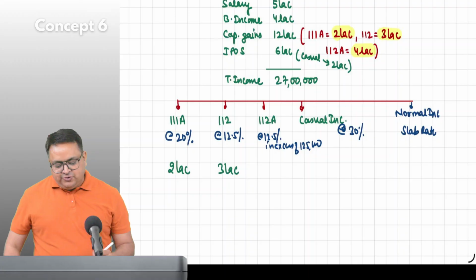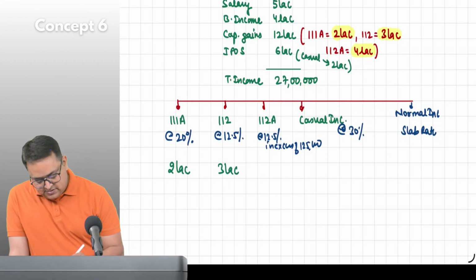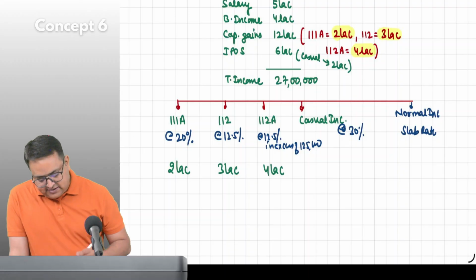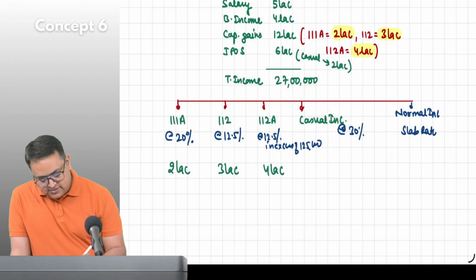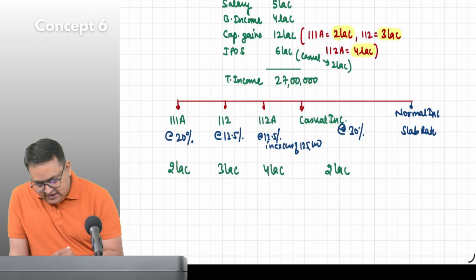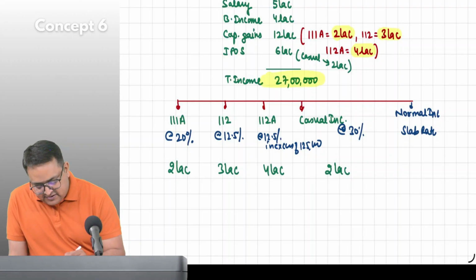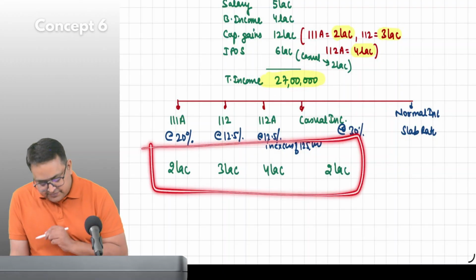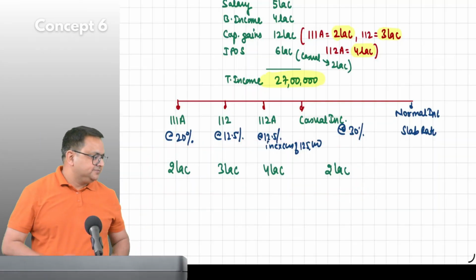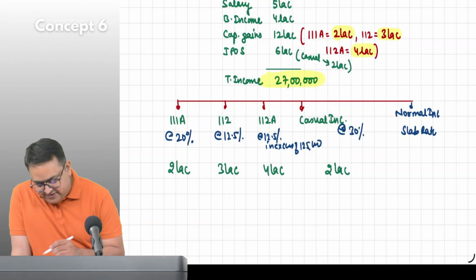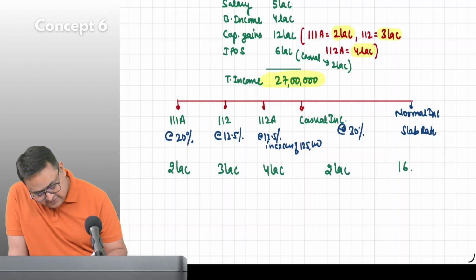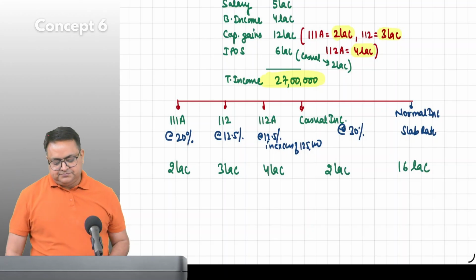Do we have 112A? 4 lakh. Do we have casual income? Yes, sir. 2 lakh. Guys, just the balancing figure. From this amount, just deduct all of them. 16 lakh is the balancing figure.